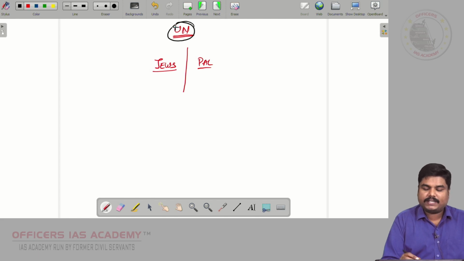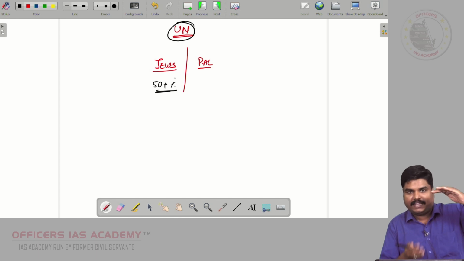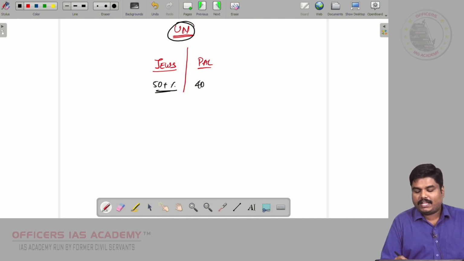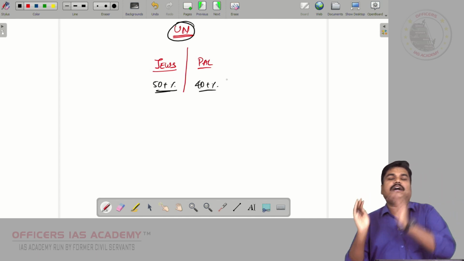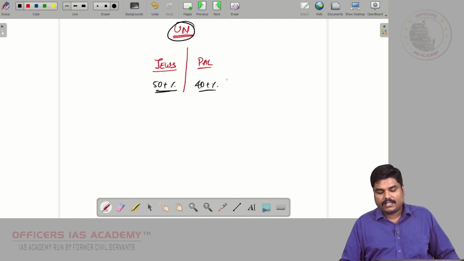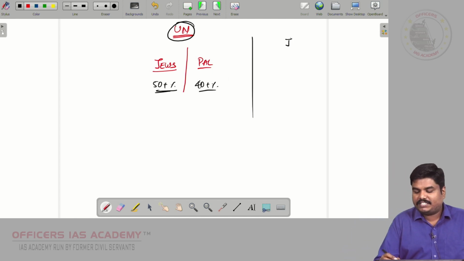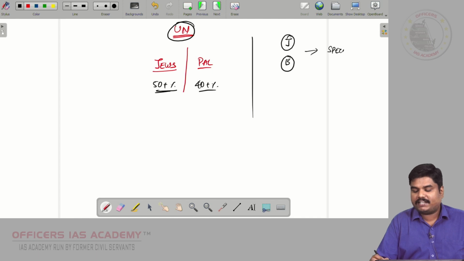So according to the UN formula, almost 50+% of the area would go to Jews, and some 40+% would go to Palestinians. Two cities, Jerusalem and Bethlehem, would have a special international status.